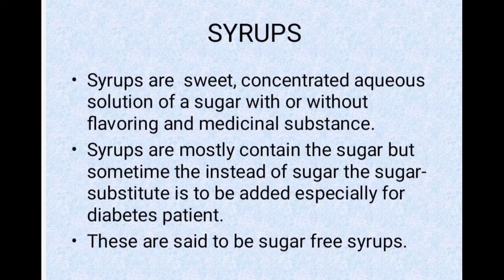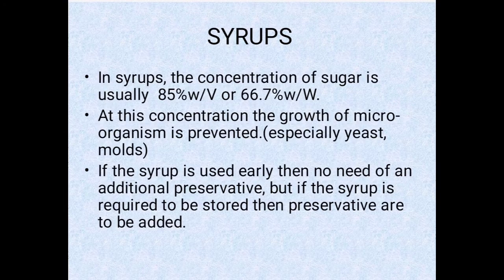So, syrups mostly contain sugar, but sometimes instead of sugar, a sugar substitute is added, especially for diabetic patients. And these are said to be sugar-free syrups. So mostly syrup में sugar use होता है, लेकिन sometimes, like in case of diabetic patient, इसमें sugar substitute भी use होता है. So mostly the concentration of sugar is usually 85% to